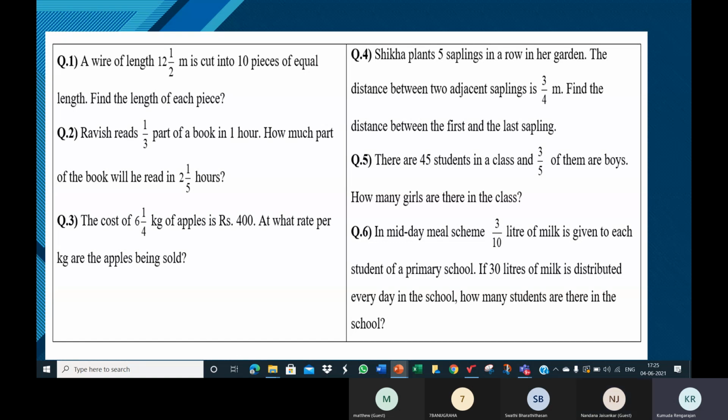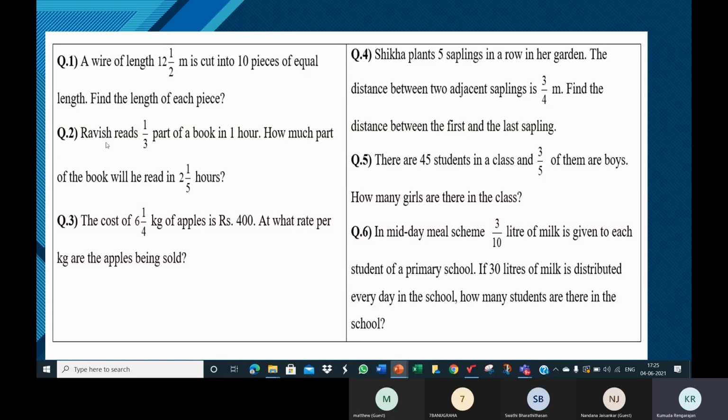So it's like this, children. If we don't understand using fractions, you just use different numbers. Say Ravish reads 3 pages in 1 hour. How many pages will he read in 5 hours? Just take a question like that. Here you can see fractions used, 1 by 3 and 2 1 by 5. You replace them with some other numbers which are easier for you to understand.